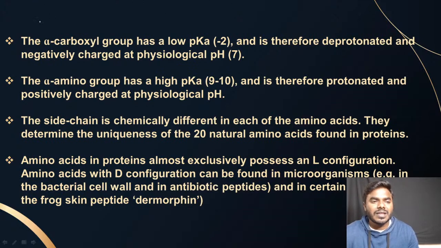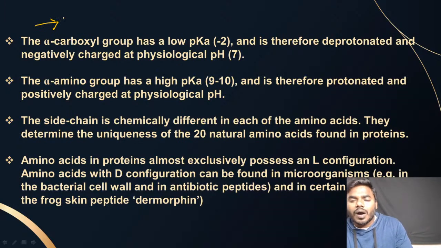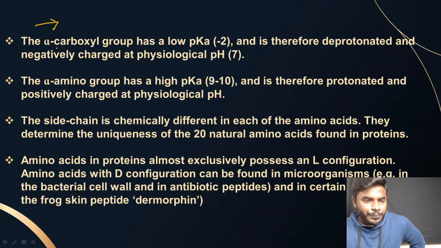What you have to remember compulsorily? What is the charge of ionic forms at the physiological pH? Once again, I am reminding all of you, friends, what is the charge of ionic forms at physiological pH? It is compulsory, it is mandatory, you people have to remember, there is no doubt about it.